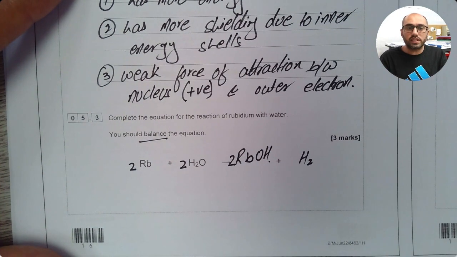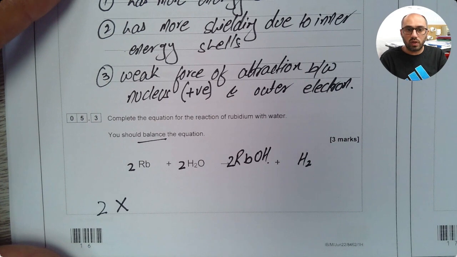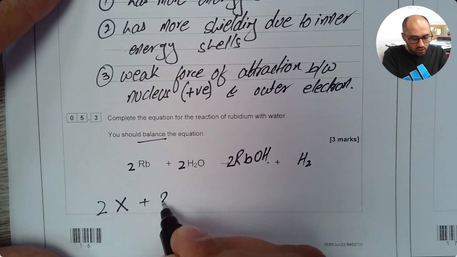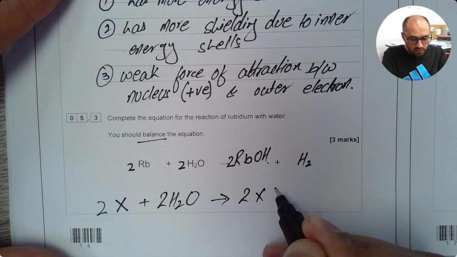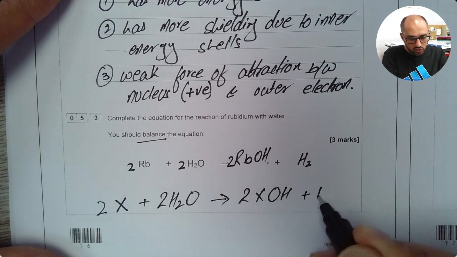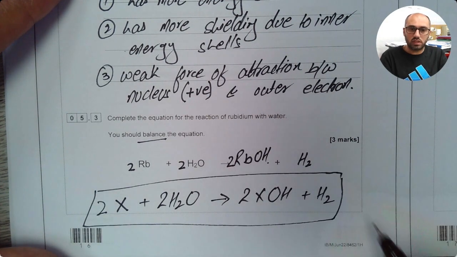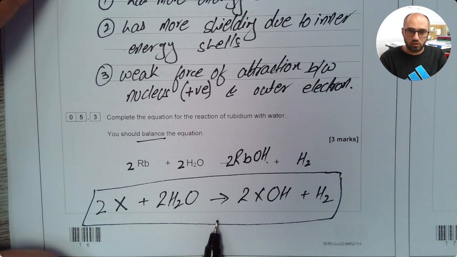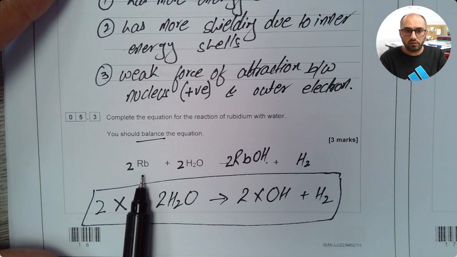There's a general equation for this, and that is 2X, where X is the group 1 metal, could be any, reacting with 2H2O, it will produce 2XOH plus H2. This is my general equation for this reaction. So you can memorize this, because in your exam, they may give you a different metal instead of rubidium.